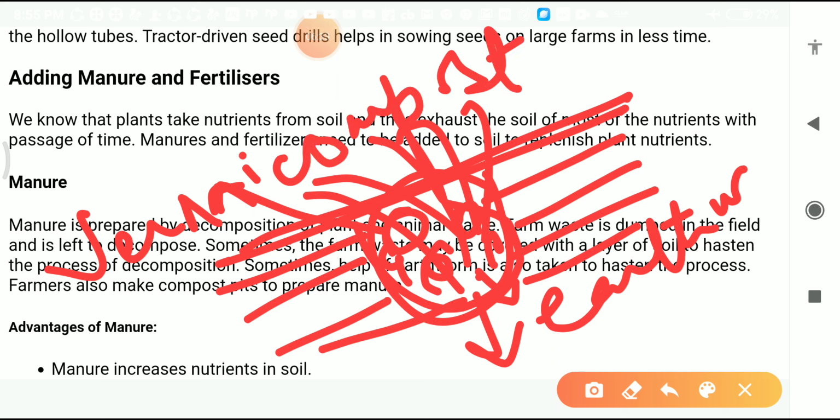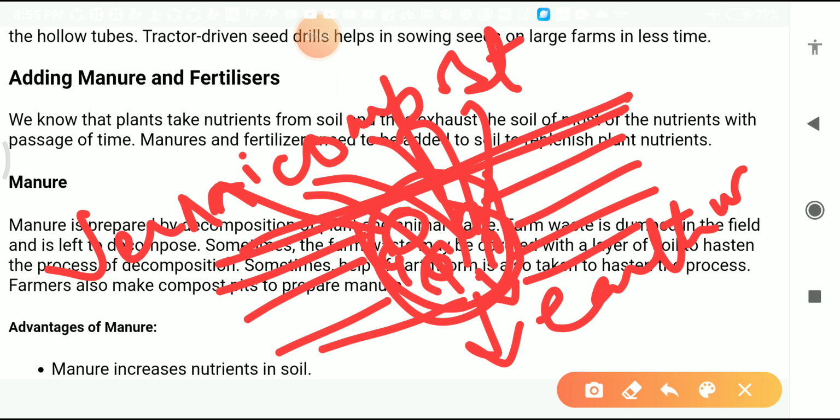Vermicompost is also one kind of manure, which converts animal waste or plant waste with the help of the farmer. Then, earthworm is the best friend of the farmer because it helps in the rotation of the soil, and it can secrete waste products in the soil which can increase the fertility of the soil.